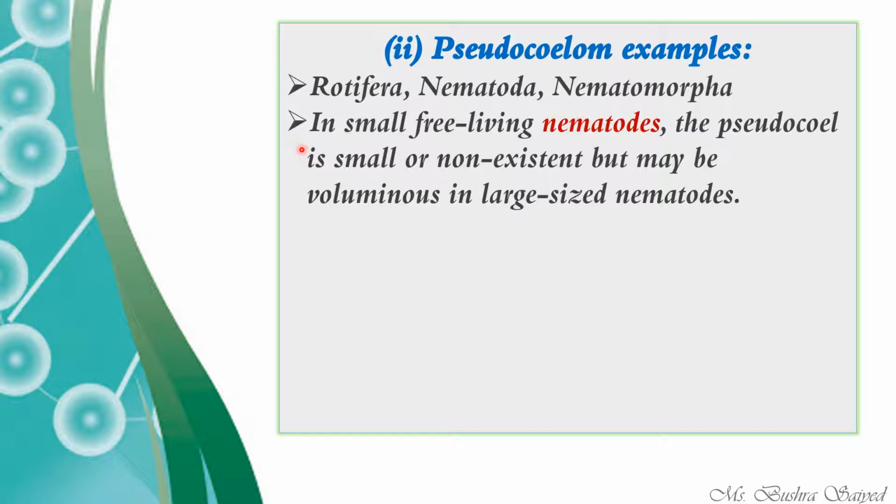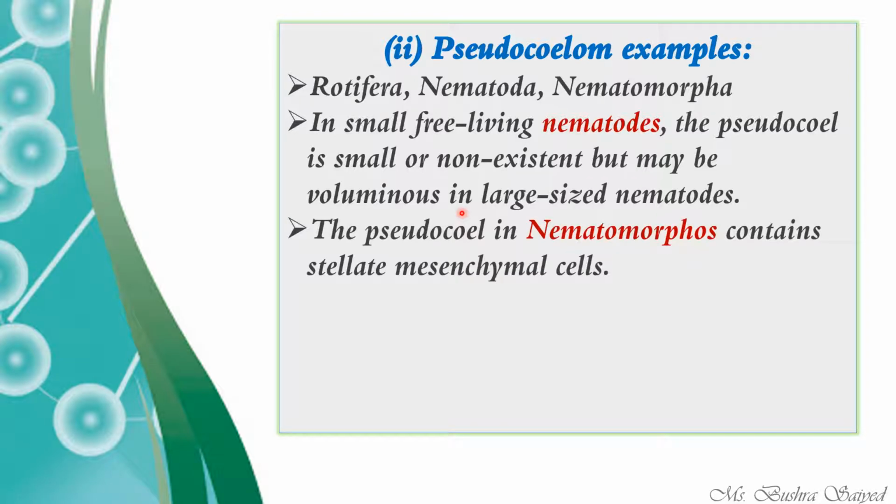You will not be able to see it in some small free-living nematodes. Some small free-living nematodes will not have any pseudocoel, or it will not be existent. But in the large size nematodes, a voluminous, meaning a large, pseudocoelom is present. When we talk about nematomorphs, it contains stellate mesenchymal cells. The pseudocoel consists of stellate mesenchymal cells.